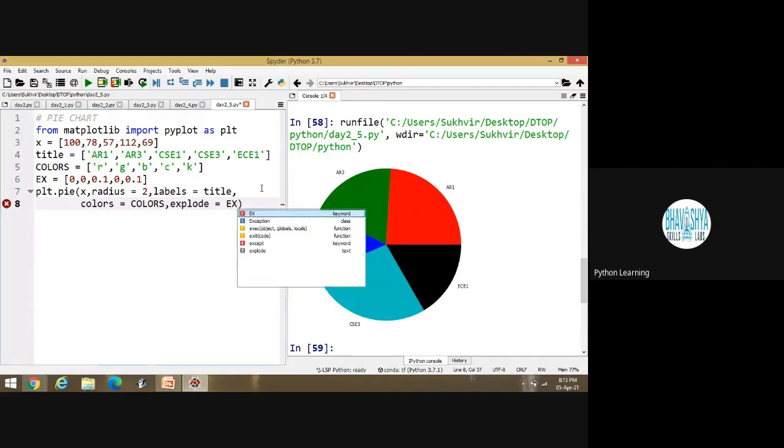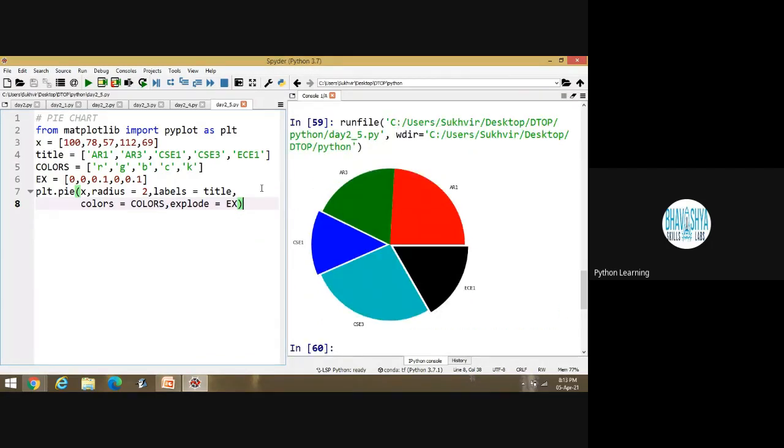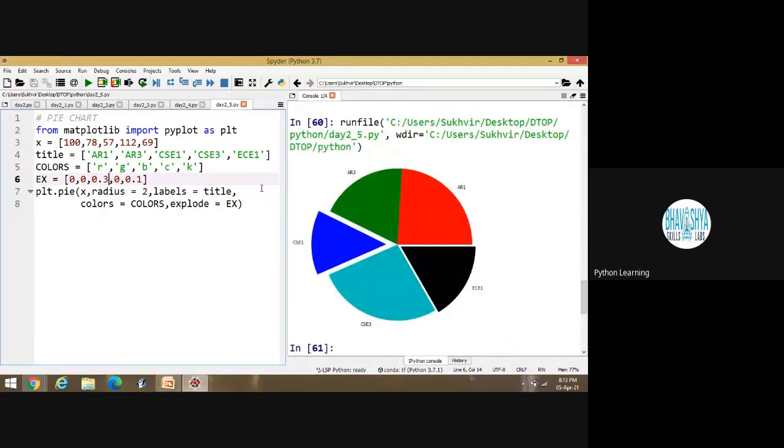EX is the declared content. Now execute the program. Look at this one. It means you are highlighting CSE1 and ECE1. Exploding of content is there. If I am writing 0.3, it means some separate content is there. Look at this one. Is it okay? You can display the content accordingly.